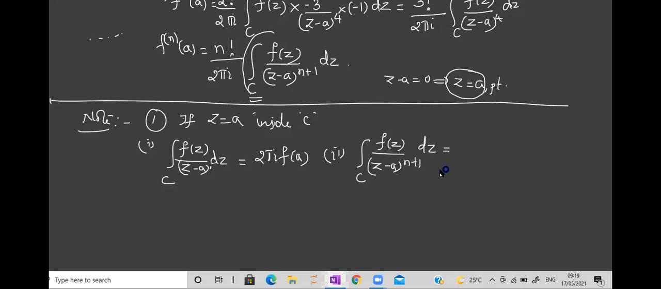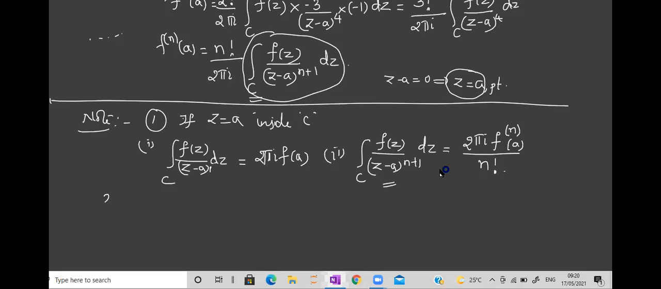Suppose the power is more than 1, can you tell me what is the value of this integral? Shift these terms and tell. Fast. 2 pi i f of n a. I'll write it in brackets, because f raised to n is different, and f raised to bracket n means you have to differentiate n times, divided by n factorial. Are you getting the point? See the difference: if the power is 1, straight away this. If the power is more than 1, you have to apply this second result.